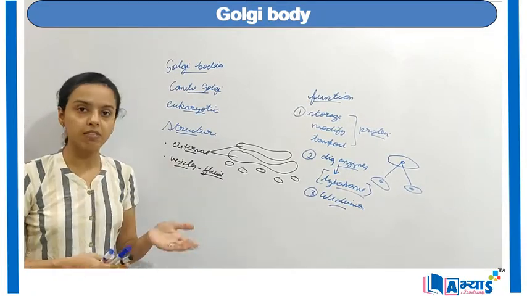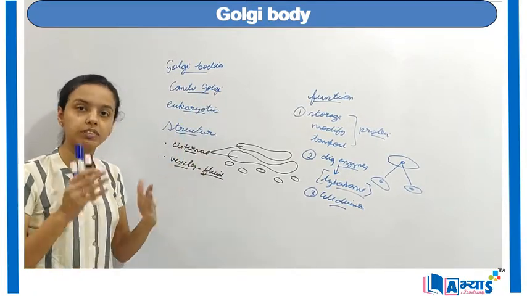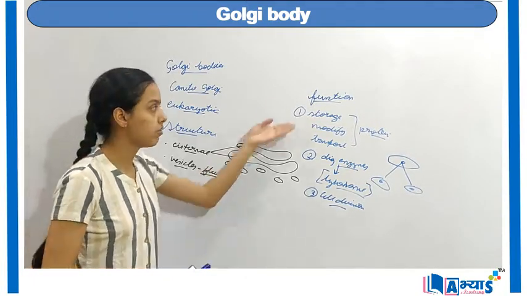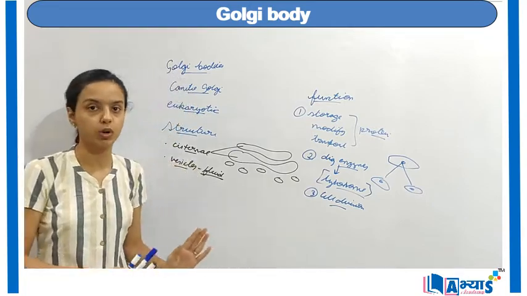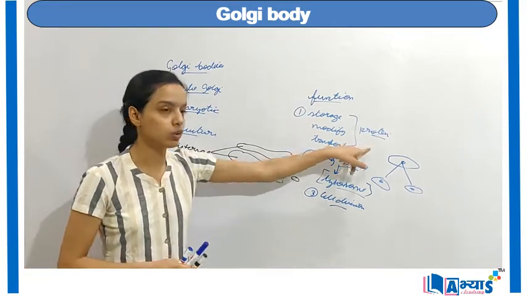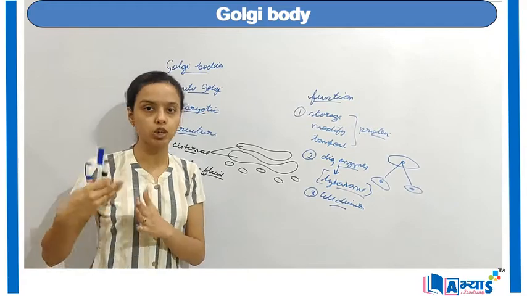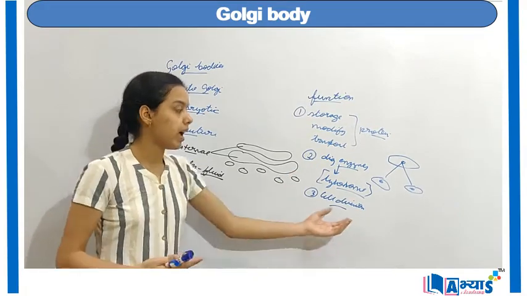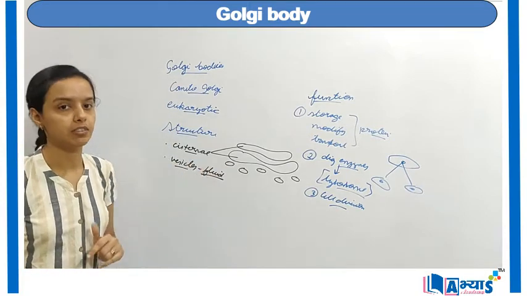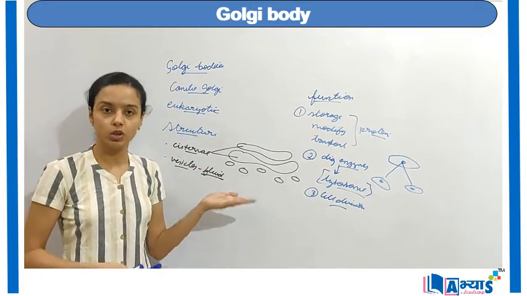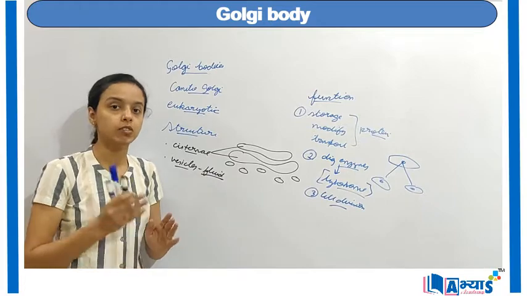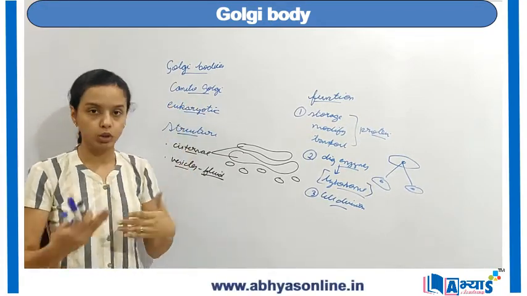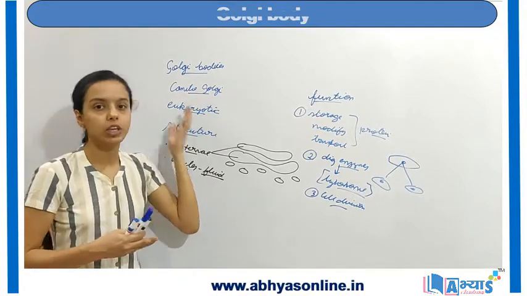So till now we have discussed the presence and the structure of cisternae and vesicles, which together make up the Golgi bodies. Then we have discussed the important functions of Golgi bodies. First is the synthesis or transportation of proteins. Then we have discussed the manufacture of lysosomes, and then their role in cell division. So this was the concept of Golgi complex or Golgi bodies, which were first seen by microscope, which was done by Camillo Golgi.